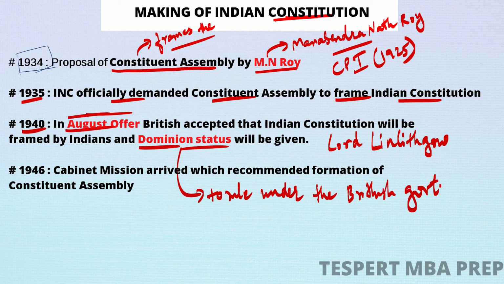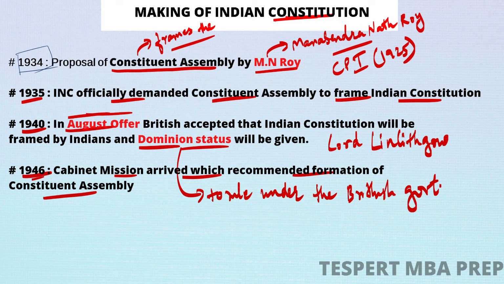Now, in 1946, the Cabinet Mission arrived, which recommended the formation of Constituent Assembly. Why the Cabinet Mission arrived from Britain was that when Congress said we will frame our own constitution as well as rule our own country, the issue got aggravated. And in 1942, the Quit India movement also started.